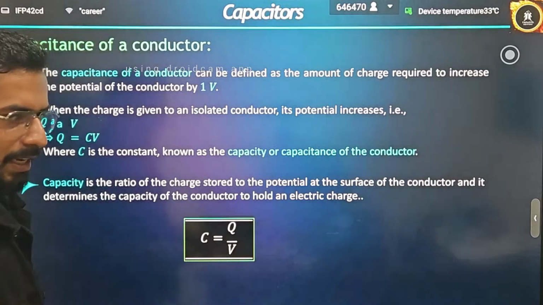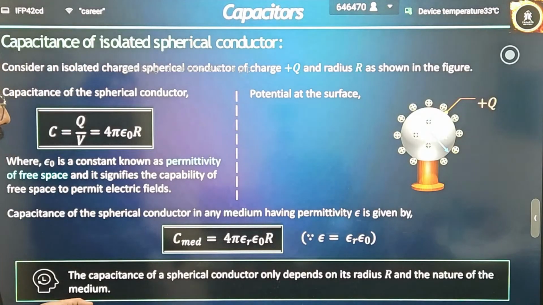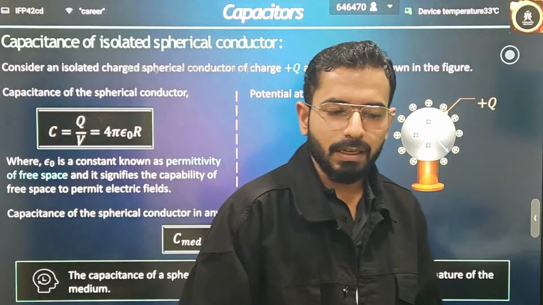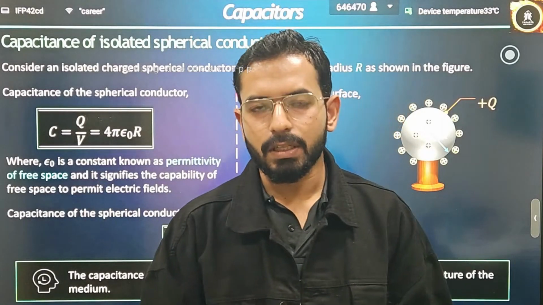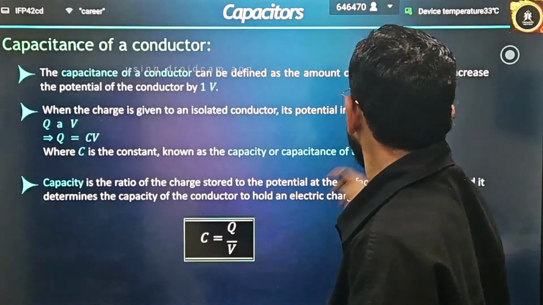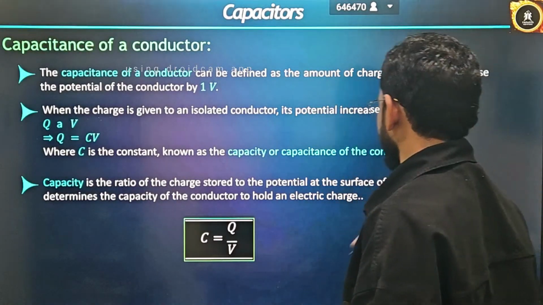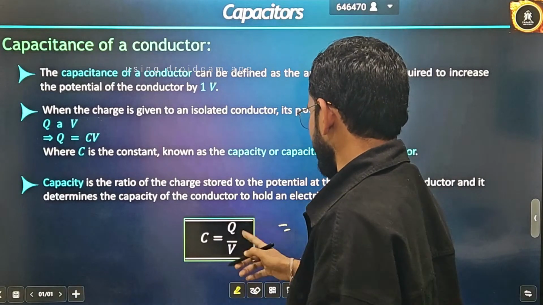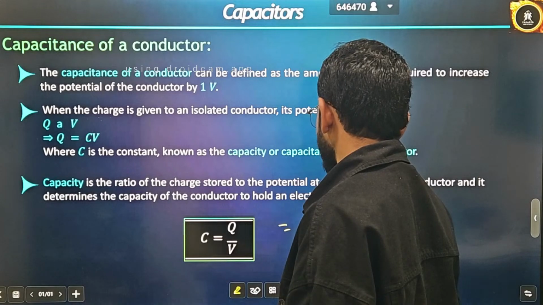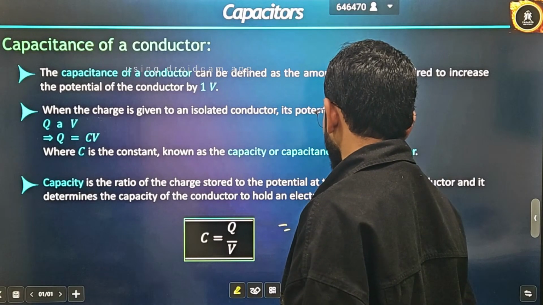Initially we are having some basic things only. Now, if I am talking about a spherical conductor, what will be the capacitance? One more very important thing: what about the unit, sir? The unit is generally written as farad.